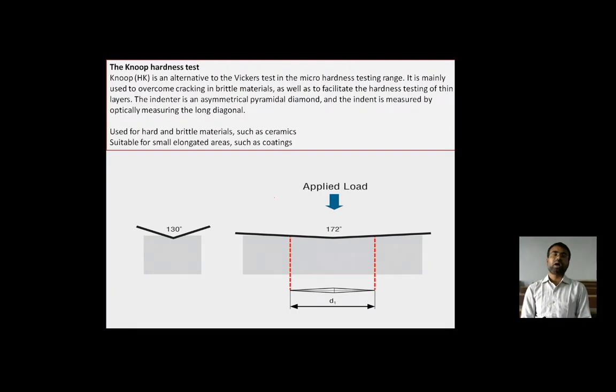It is used for hard and brittle materials such as ceramics, and is suitable for small elongated areas such as coatings. For these purposes and these materials, this particular test is performed, and that is why we said in the early slides that it depends on the thickness of the material.